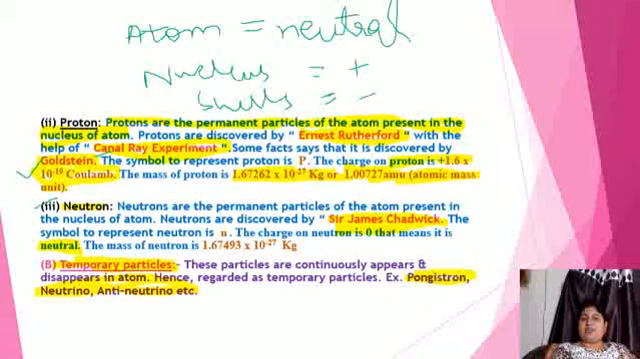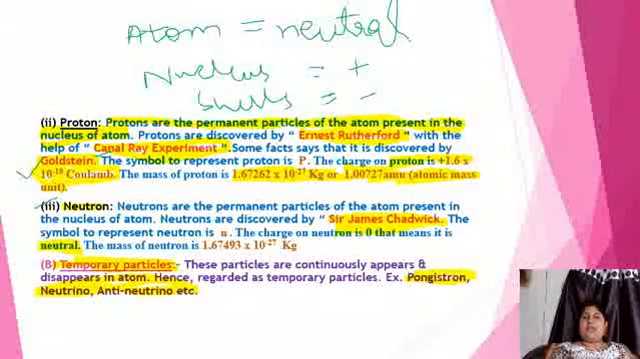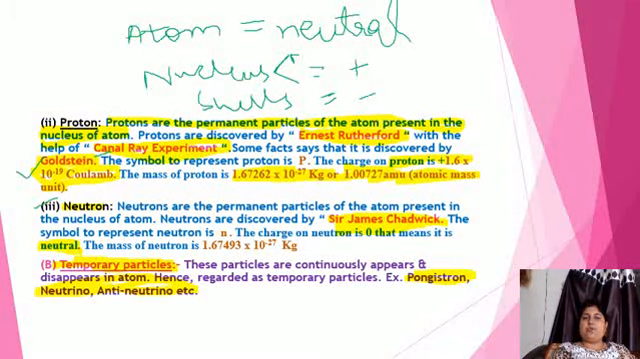In shells, electrons are present. So electron carry negative charge. That's why shells are negatively charged. Similarly, in nucleus, there are two things, proton and neutron. Proton has positive charge while neutron is neutral in nature. So overall nucleus carry positive charge.